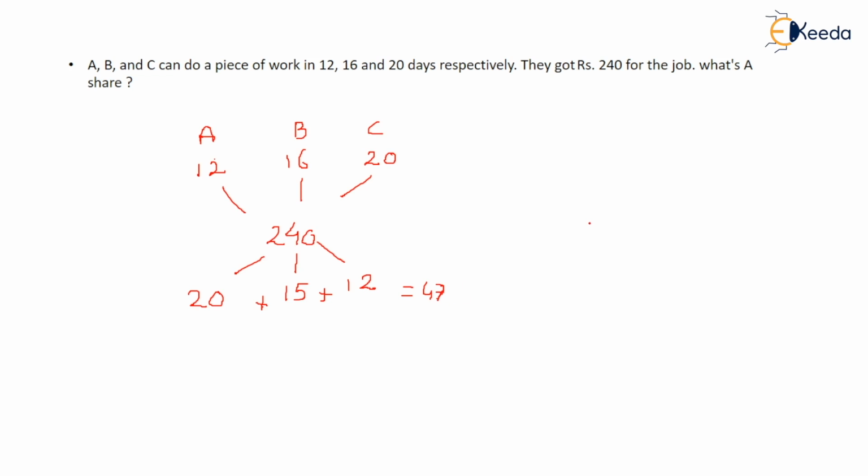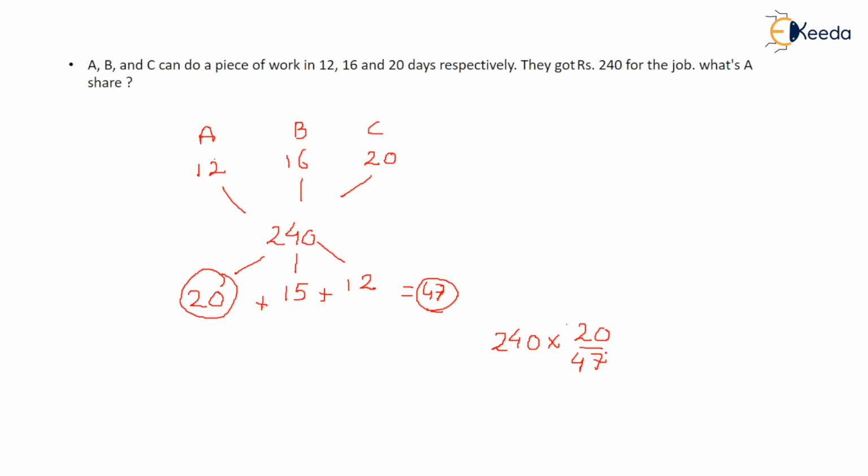Now, what is asked in the question? What is A's share? So A writes how many pages? 20 pages out of 47 pages, right? So we have to multiply this. So how many rupees are they getting? 240. But what is A's work efficiency, or how many pages is A writing out of the total?